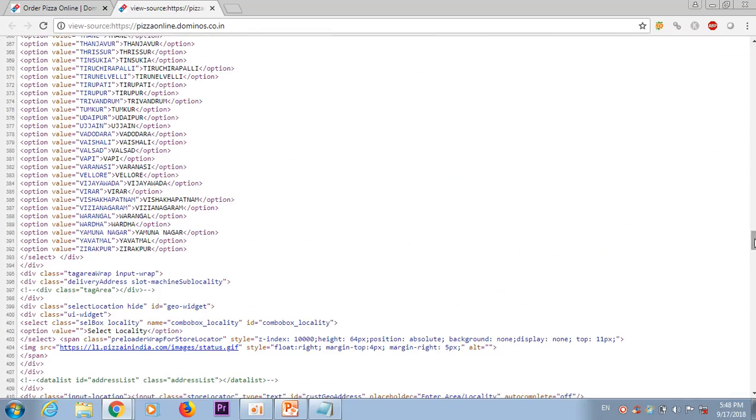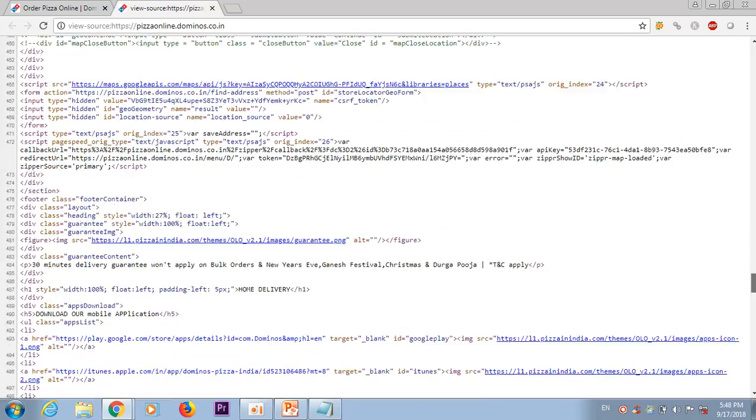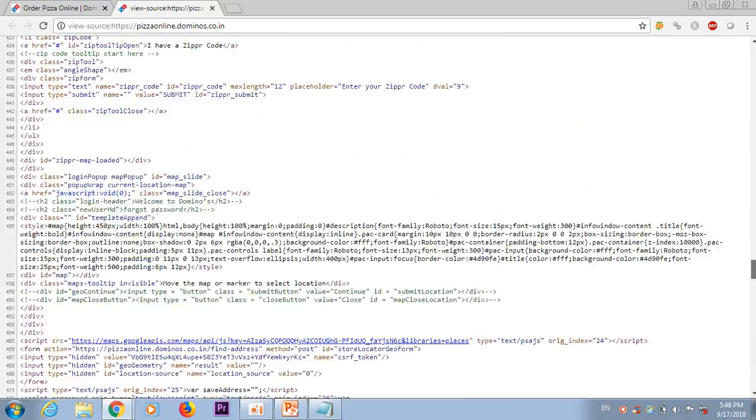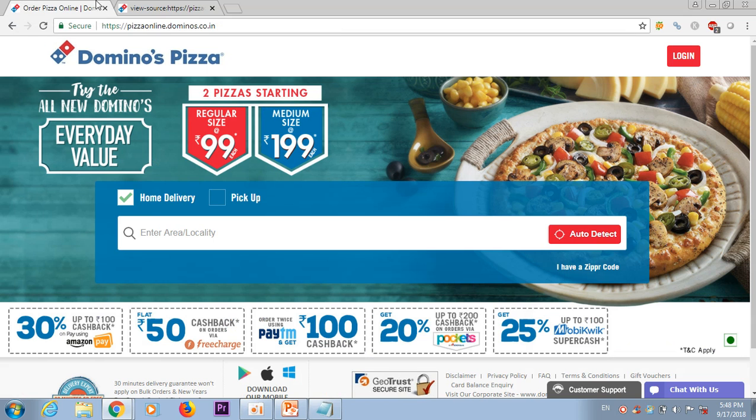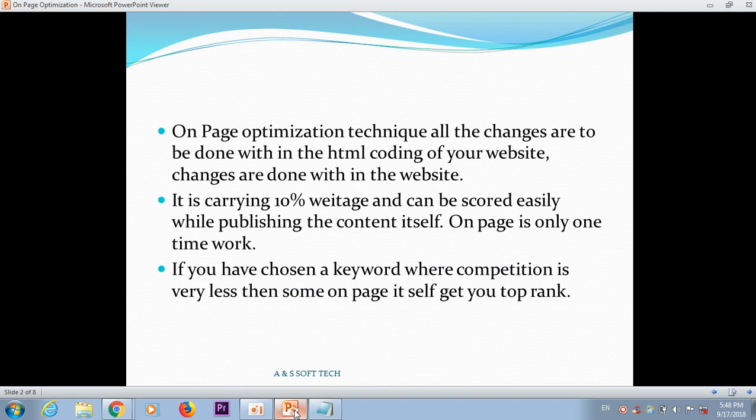The source code is HTML language only. Every website is in HTML language, so Google can understand it easily, and we can change it very easily. It's not very tough.